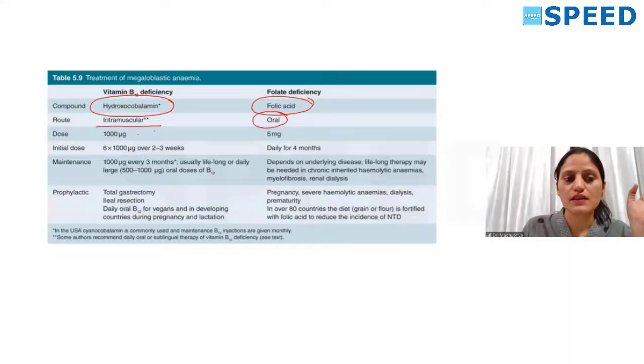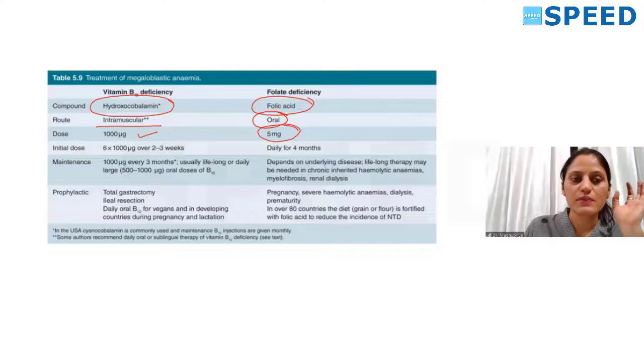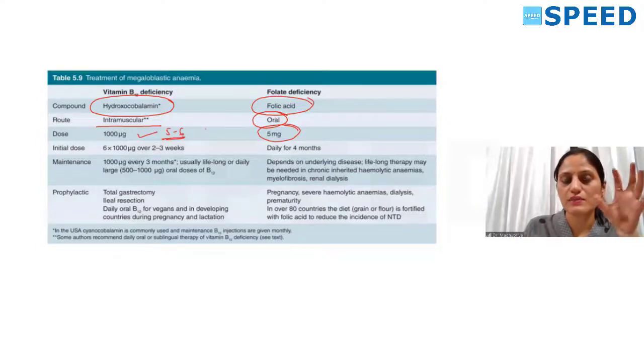The dose is 1000 microgram for moderate anemia, and 1500 in case of severe anemia. For folate deficiency, 5 milligram per day orally. Vitamin B12 can be given as 5 to 6 doses over 2 to 3 weeks, 1000 microgram per dose, so 6 into 1000 microgram over 2 to 3 weeks.